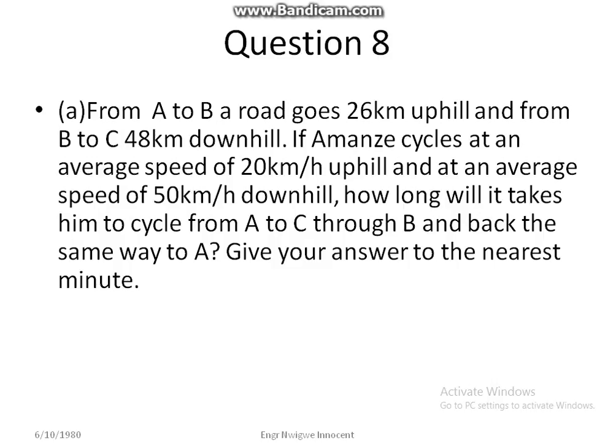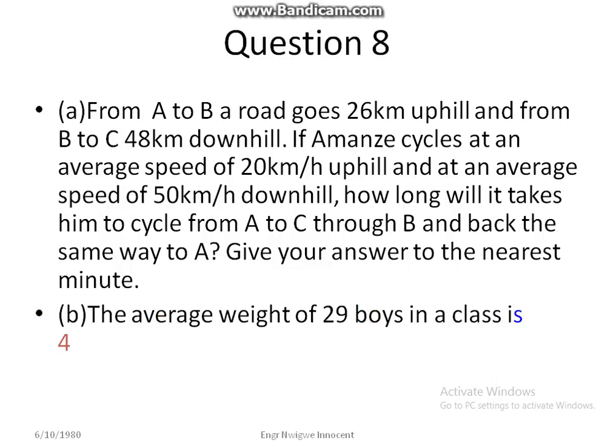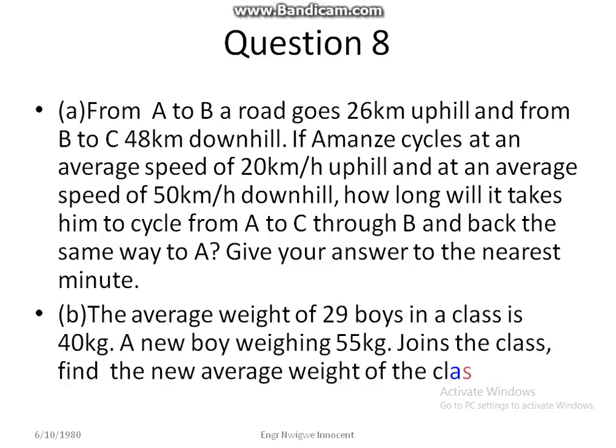Give your answer to the nearest minute. B. The average weight of 29 boys in a class is 40 kilograms. A new boy weighing 55 kilograms joined the class. Find the new average weight of the class.